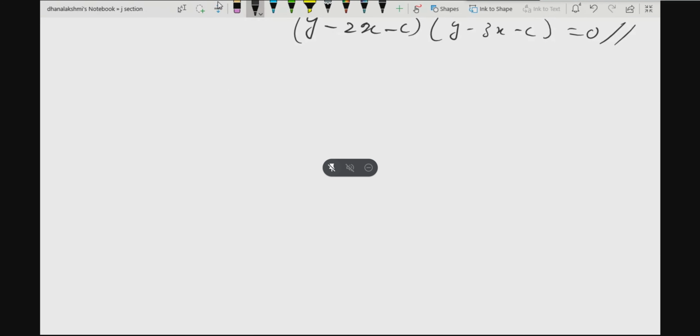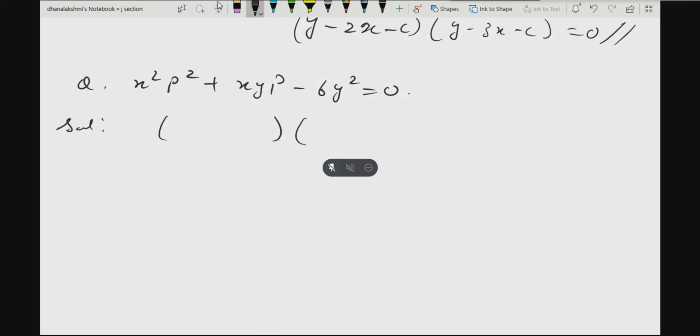So let us solve one more problem here. x square p square plus xyp minus 6y square is equal to 0. Try to factorize this thing on left hand side. Second degree, so two factors you will get. First part is xp, x square p square, so xp, xp. Then what are the remaining things? You tell me.